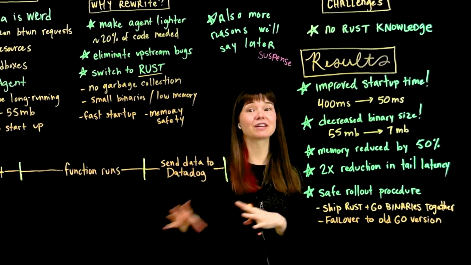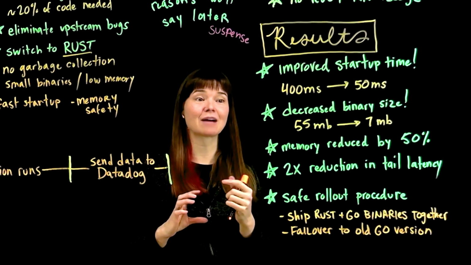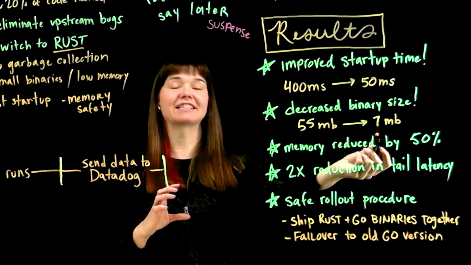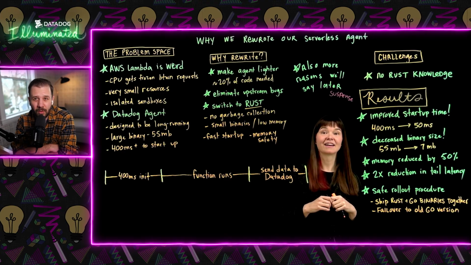The Go that everyone's already using, you're just going to add the Rust on top of it, which isn't that big of a deal because you got it down to 7 megabytes. Yeah, correct. And it was even smaller at the time. The final release where we included every feature from Go in Rust was 7 megabytes, but at the time it was like 4 when we first started doing this.